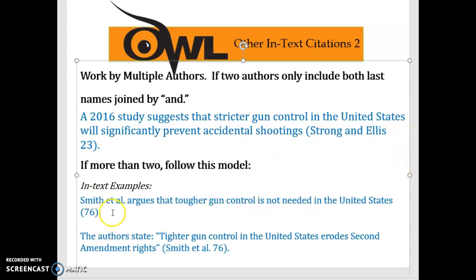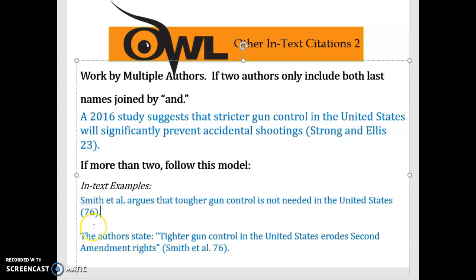Now, if there are more than 2 authors, then this is what you do. There are 3 authors or more. I take the name of the first author because the order of the authors is an indication of who is the lead author, who's the second most important author, who's the third most important author. That's how authors of academic work organize it. So Smith is the first author, he's the lead author, so I just do Smith et al.